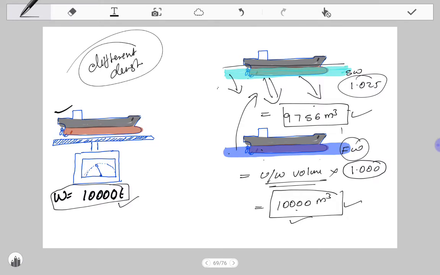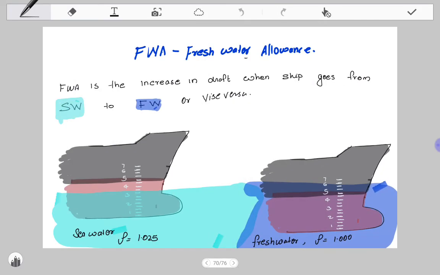So let's discuss what is freshwater allowance once again. Like I said earlier, freshwater allowance is the increase in draft when the ship goes from salt water to fresh water or vice versa. So this is our ship, and initially the vessel is floating in salt water, and the salt water draft is equal to 3.5 meters.